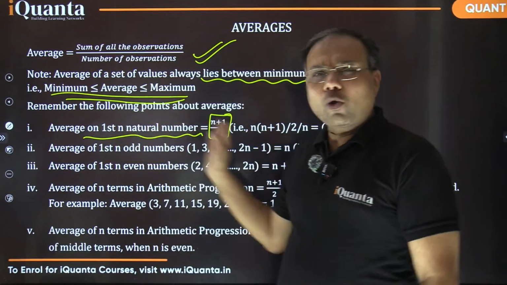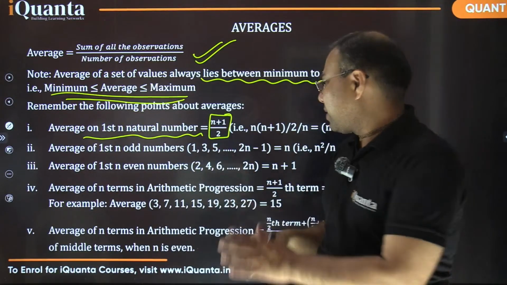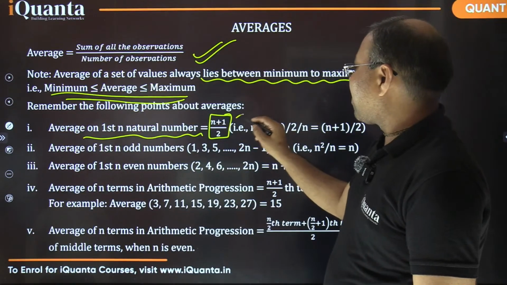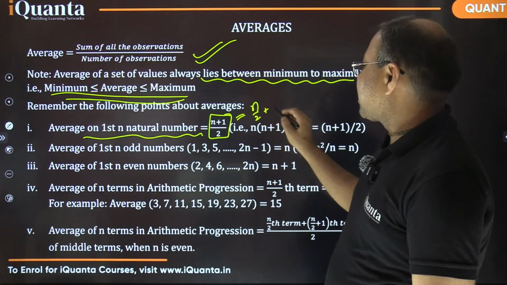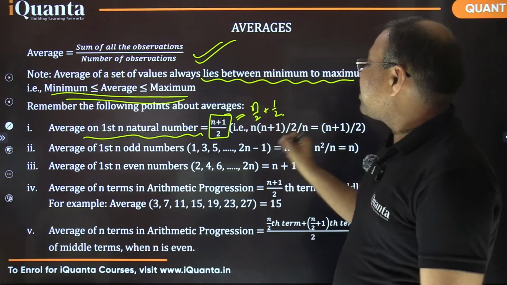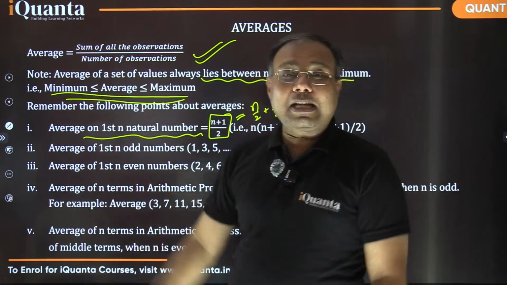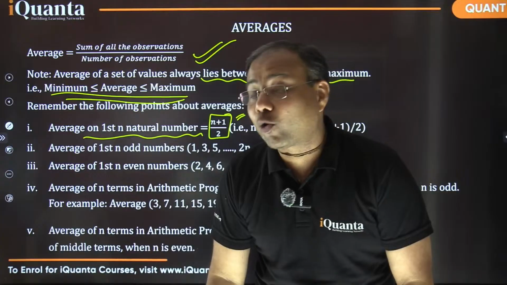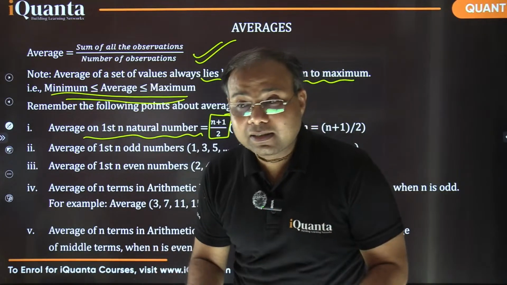It's almost close to n by 2. Just half का ही फर्क हुआ ना? It is actually n by 2 plus half. n by 2 plus half. तो अगर मुझे एवरेज की वैल्यू मालूम है, सो आई कैन टेल अबाउट कितने नेचुरल नंबर्स की बात हो रही है. Are you getting that? Are you getting my point?